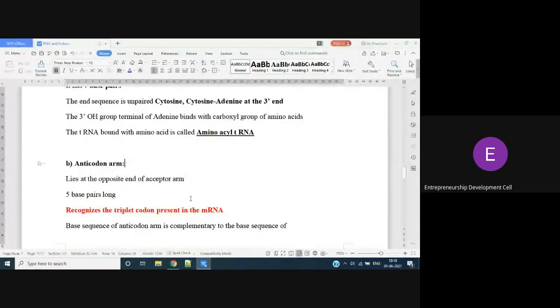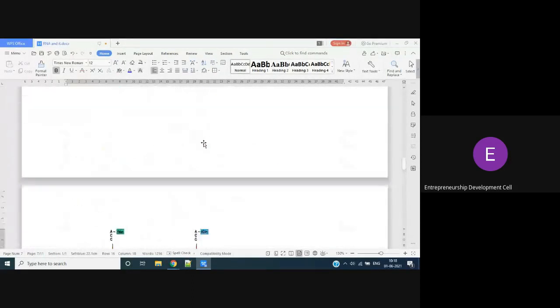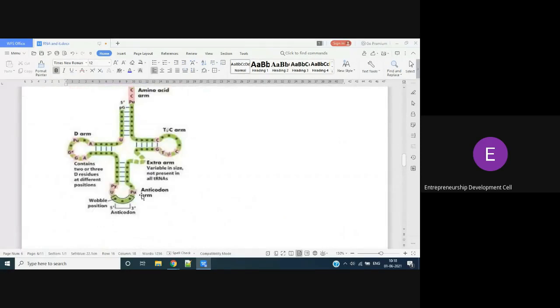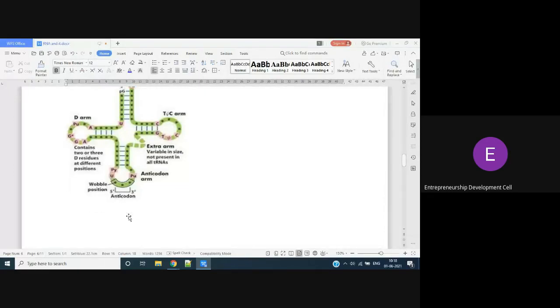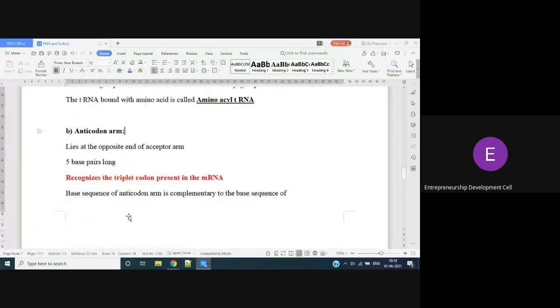Next comes the anticodon arm. It lies opposite to the acceptor arm. Anticodon means, remember girls, this one. It is opposite to the acceptor, down one. Anticodon, you can see, right? So the anticodon arm is present opposite to that of the acceptor arm. It has 5 base pairs. It recognizes the triplet codon present in mRNA.